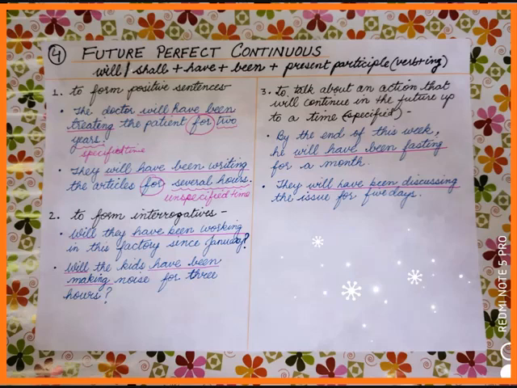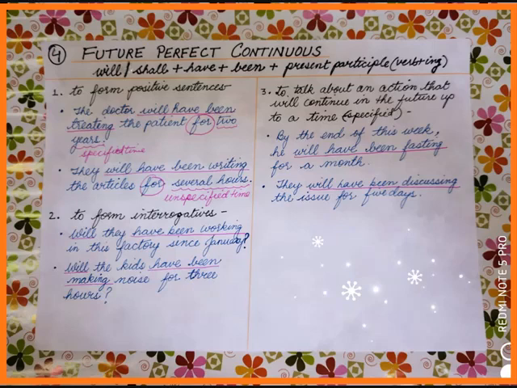Third, it is used to talk about an action that will continue in the future up to a time specified. Time specified means a particular point of time in future. Like by the end of this week, he will have been fasting for a month. That means the action started some time back, but it is going to continue up to the near future, and by this weekend what will happen?